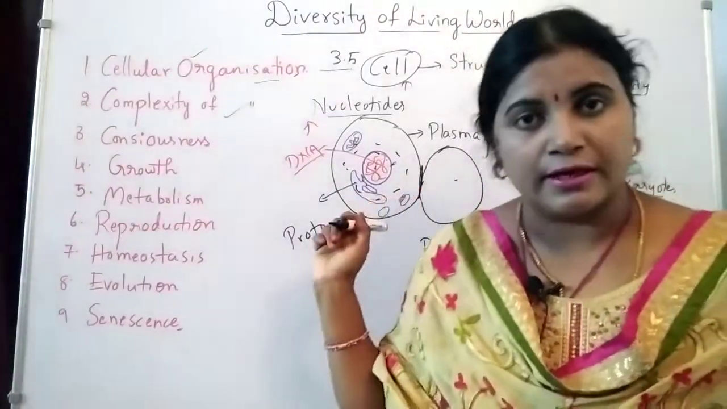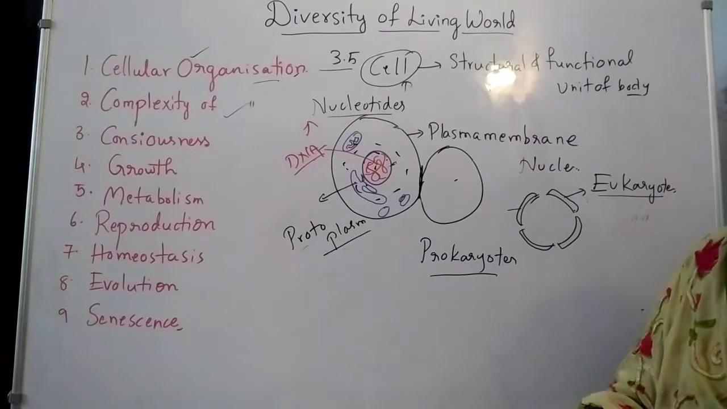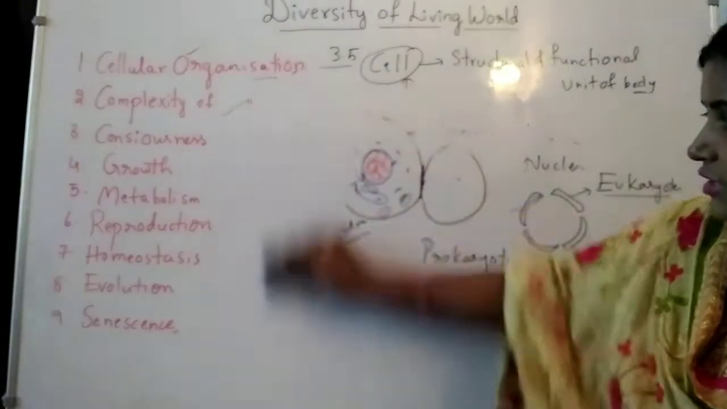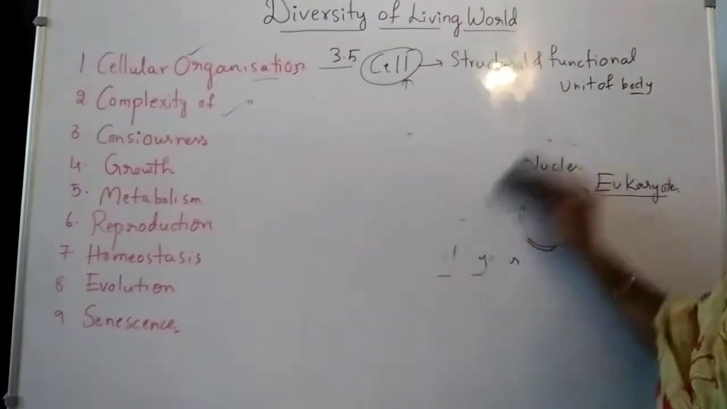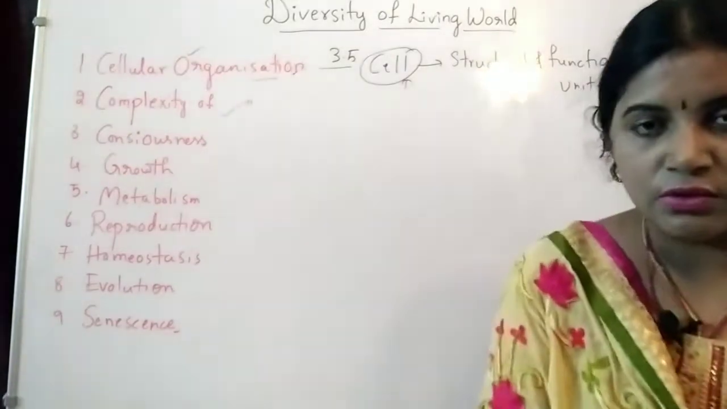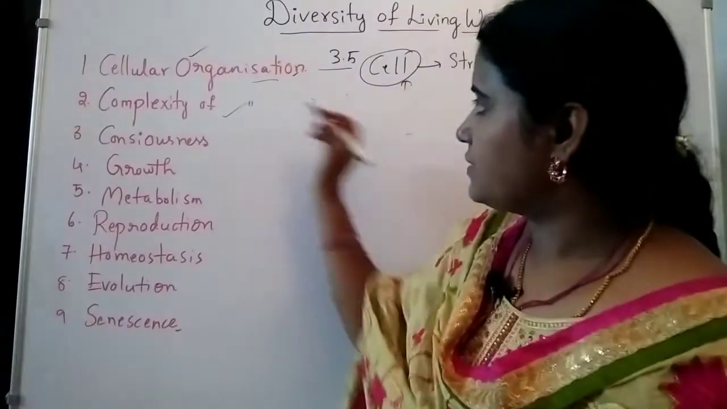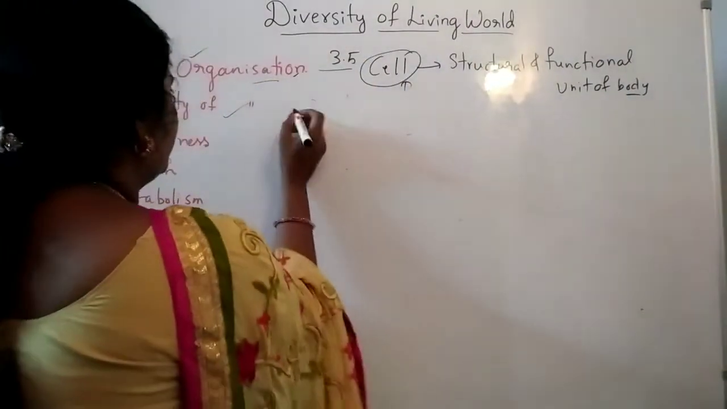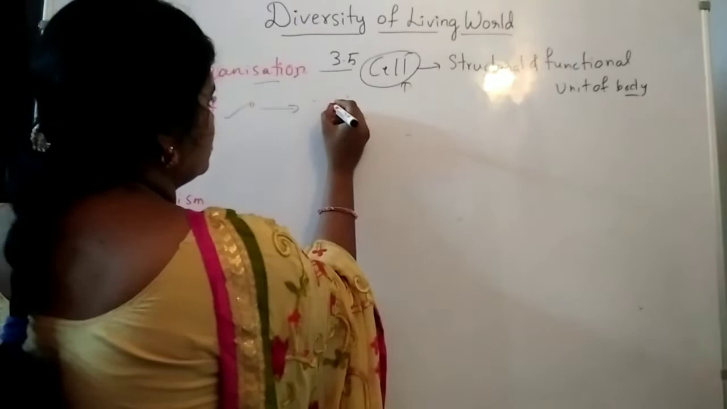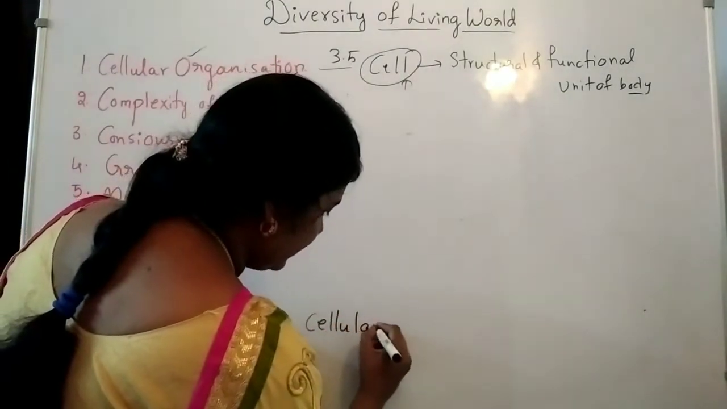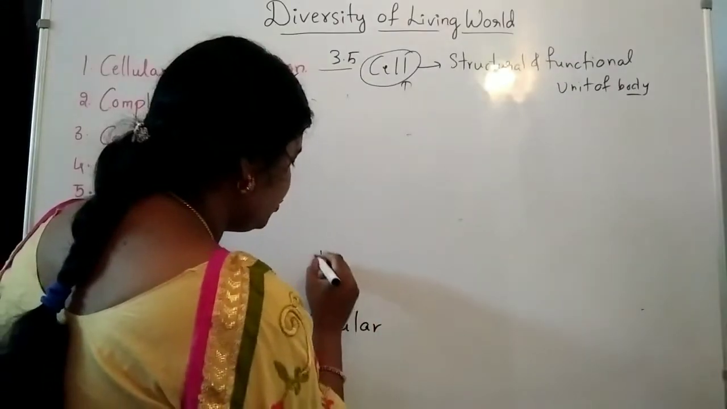If you want to draw the diagram, you can draw. Otherwise take the screenshot. So next we will go to the complexity. In the complexity of organization, it starts with the cellular level only. So complexity starts with the cell. So definitely cellular level here. Let us write cellular level from here, because it is the basic unit. From the cellular level of organization, it enters into the tissue level.